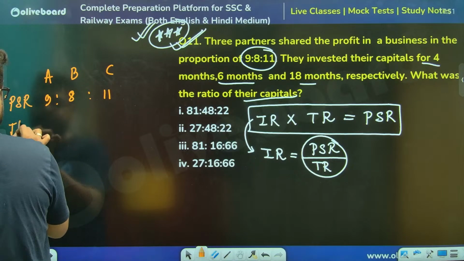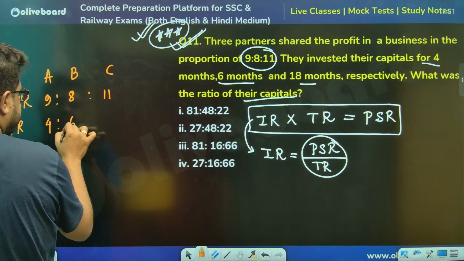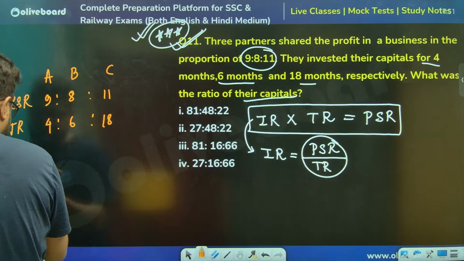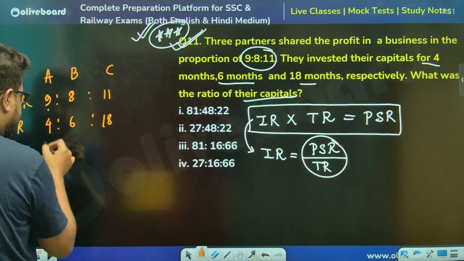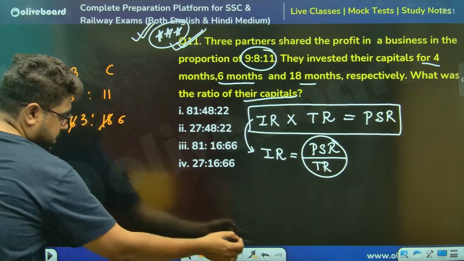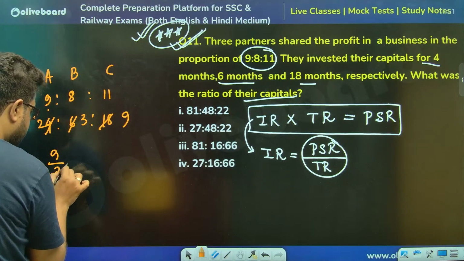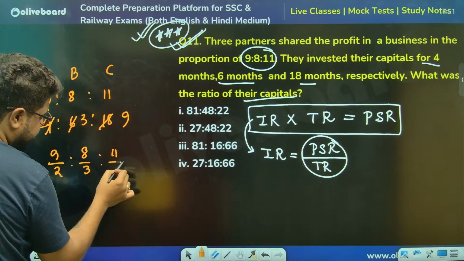And the time ratio is 4, 6, 18. So investment ratio will be what, sir? Can I say PSR by TR? So 9 by 4. Let's do one thing. This is 2, this is 3, this is 9, sir. So 9 by 2 ratio, 8 by 3 ratio, 11 by 9, sir.